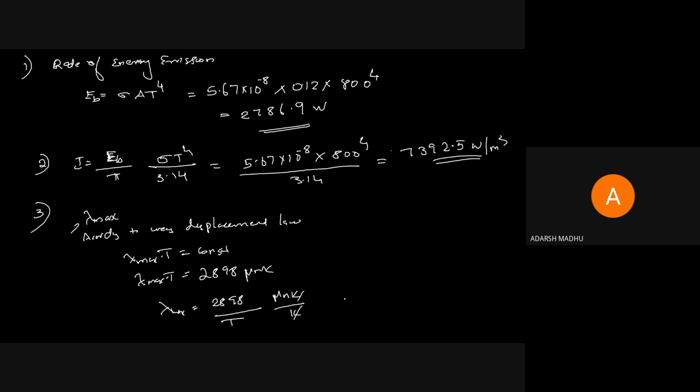The equation will be 2898 divided by 800, in micrometer only. Maximum monochromatic emissive power means lambda equals lambda max. So lambda max is 3.622 micrometer.